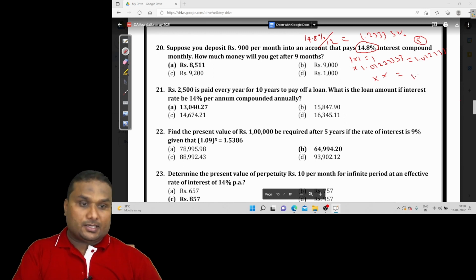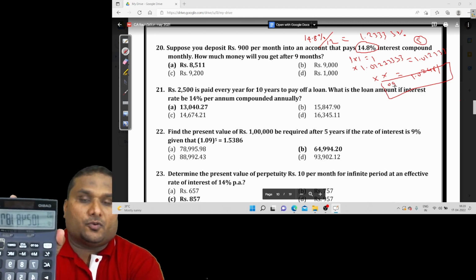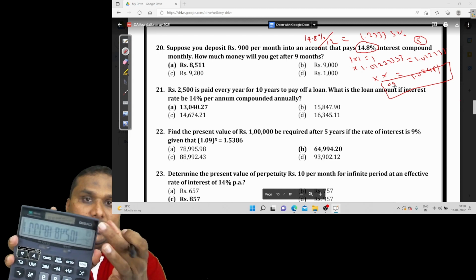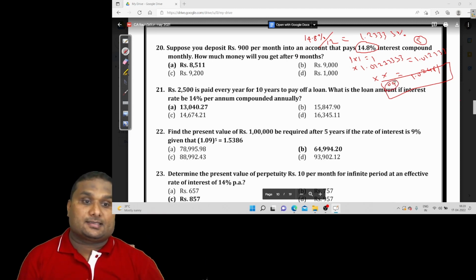The answer in your calculator is 1.02481, but this answer is not relevant to us. On the left side it is showing 03. This is 3 periods. We have computed for 3 periods, but this is a question on 9 months. So 6 periods are in excess, and 9 plus 6 is 15.